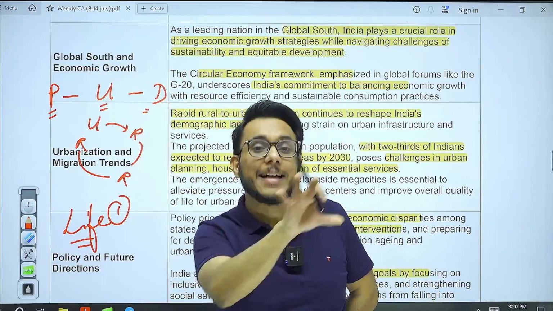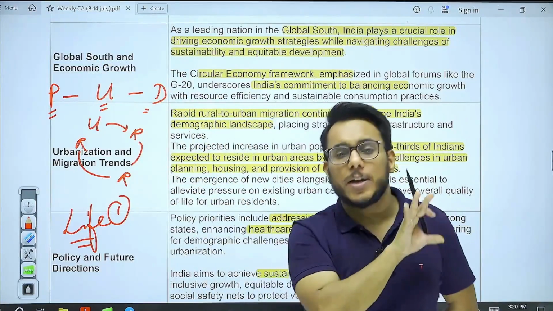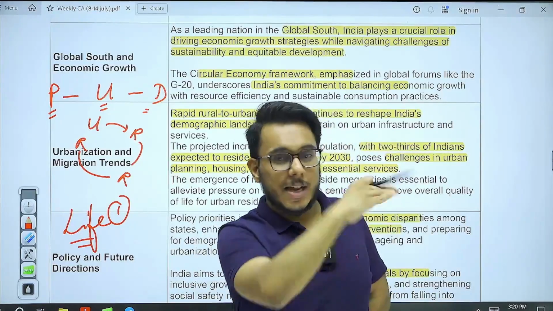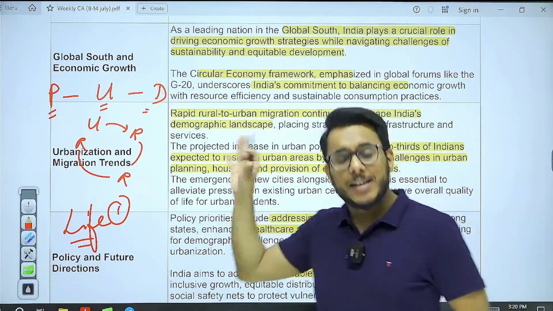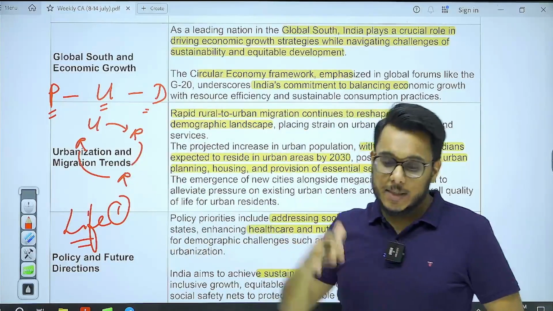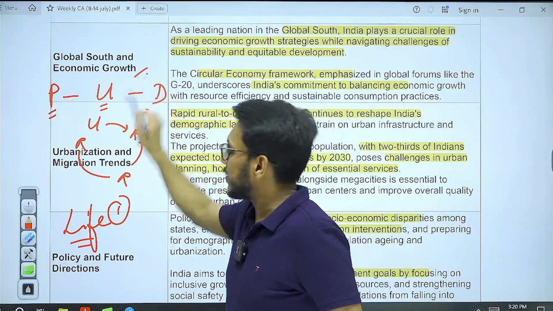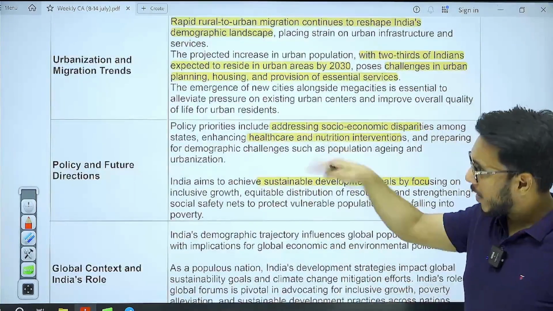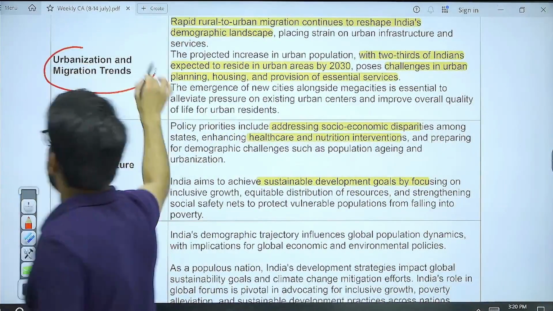This India can teach to the other developing countries also. Almost all the developing countries today have a rising population, and how they can adopt the circular model of economy that India is adopting, India can teach to them. And therefore, India can emerge as a true leader of the global south. This is one opportunity, one low hanging fruit that India has right now. Okay, now moving to the other dimension. The other dimension that comes here is that, guys, population of India is increasing.